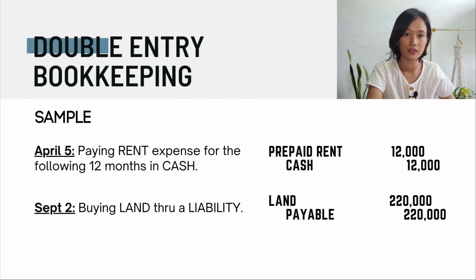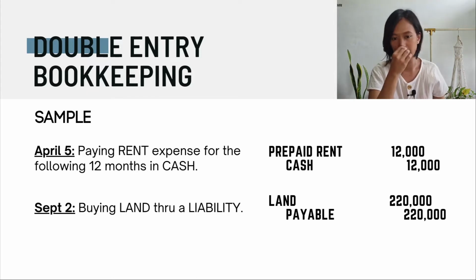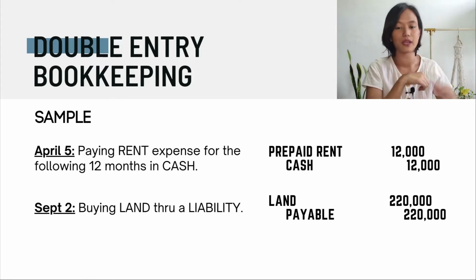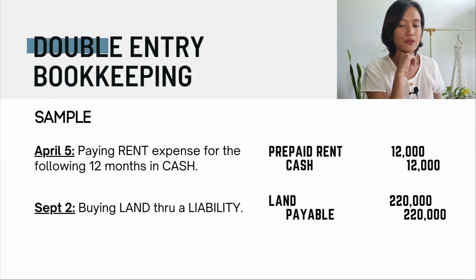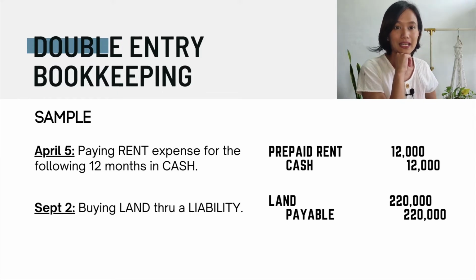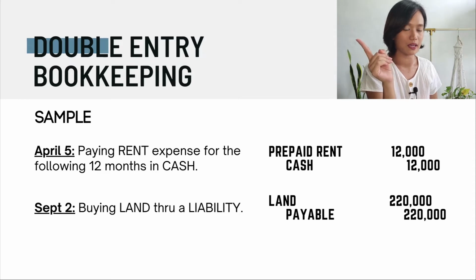We close it so that we can go back to zero again on the next accounting cycle and know how much the revenue is for that accounting cycle. For the double entry bookkeeping, let's take an example. For example, on April 5, you paid rent expense for the following 12 months in cash. Now, this is the rent you pay for April to March of the next year.